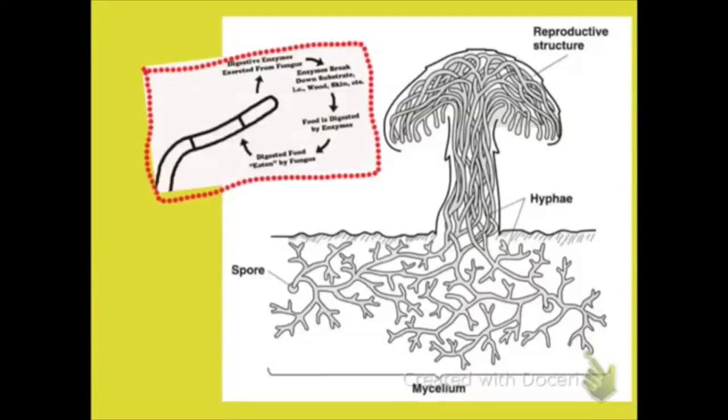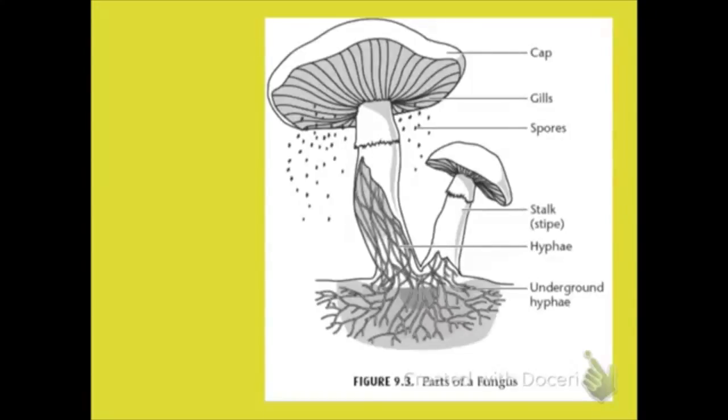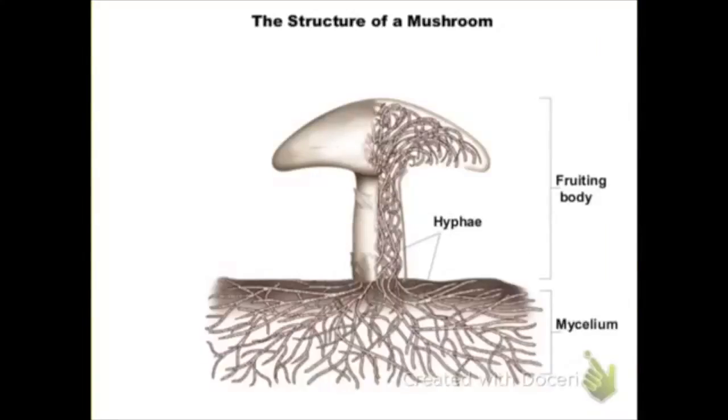The reproductive structure of mushrooms is above ground, and you can see the mycelium that is made up of all the hyphae below ground. The diagram surrounded by red is showing that the hyphae release enzymes that break down any kind of organic matter around it, and once it's broken down, it's taken up by the fungus again. That then would be its nutrients. Here's another picture of mushrooms and all the different parts that make it up. Again, hyphae is seen more underground than above ground.